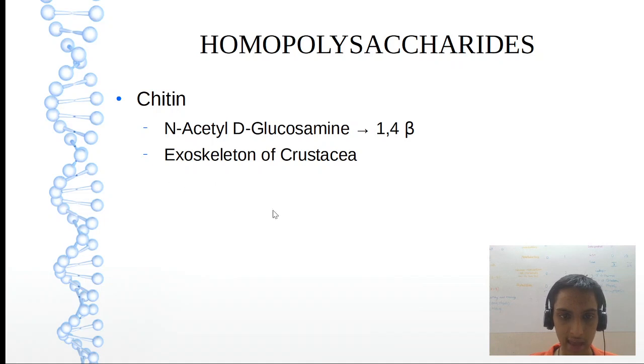This is present in the exoskeleton of crustacea. What is crustacea? You have the scorpions, you have the silverfish, etc. These are coming under crustacea. They are nothing but arthropod families. In that, N-acetyl D-glucosamine, 1,4 beta linkage. So what molecules will be there? There will be 2 molecules of N-acetyl D-glucosamine. Can remember it as NAGS, NAGS. In that, 1,4 beta linkage.